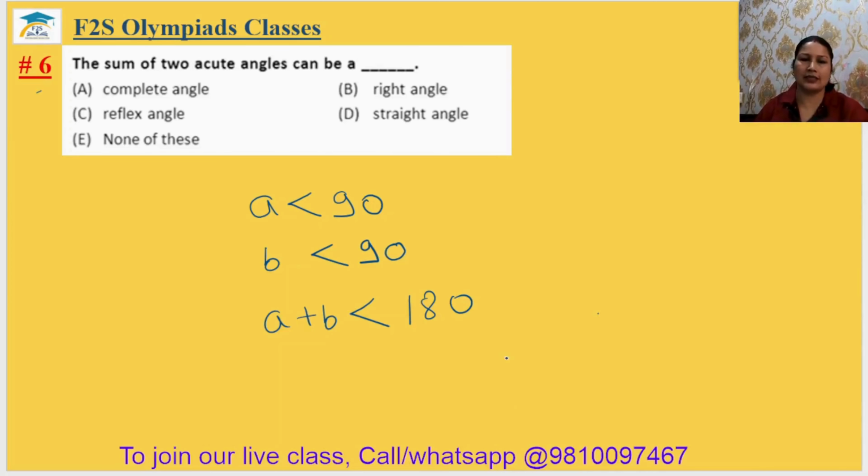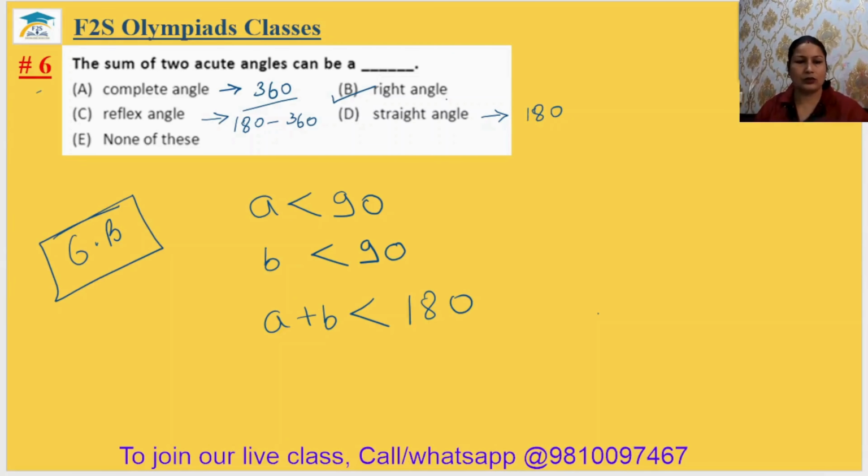So here we can see complete angle's value is 360 degrees. It can never be possible because it is less than 180 degrees. Reflex angle is between 180 to 360. It cannot be possible because it should be less. And a straight angle is 180 degrees. It is also less. So yes, the possible value is the right angle. So the sum of two acute angles can be a right angle. Right? So sixth answer will be option B.